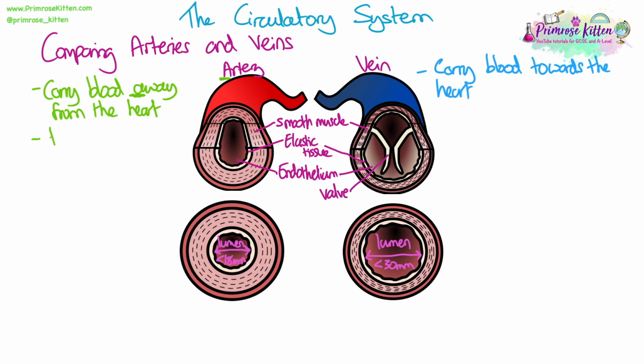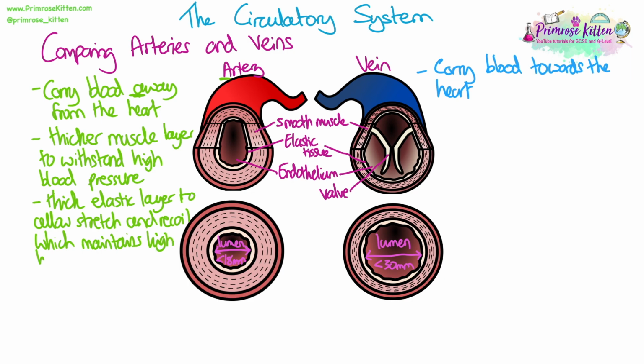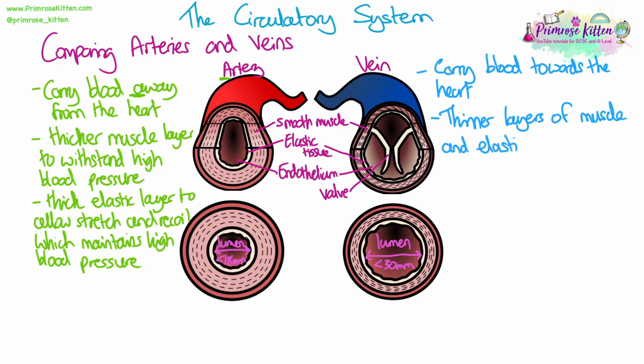In terms of the structure of arteries and how it allows them to carry out this function, they have a thicker smooth muscle layer to withstand the high blood pressure, and a thicker elastic layer to help the vessel stretch and recoil back into shape. This helps to maintain the high blood pressure. So these here are two structures, the thick muscle layer and the thick elastic layer, and how they help it to carry out the artery's function: to withstand the high pressure and to maintain the high blood pressure.